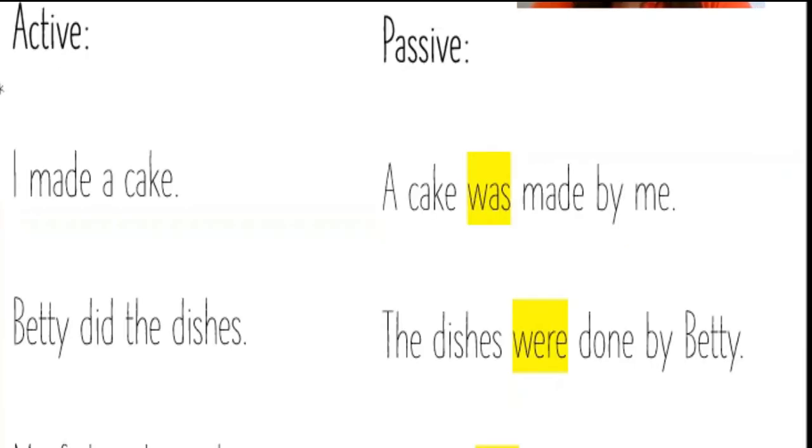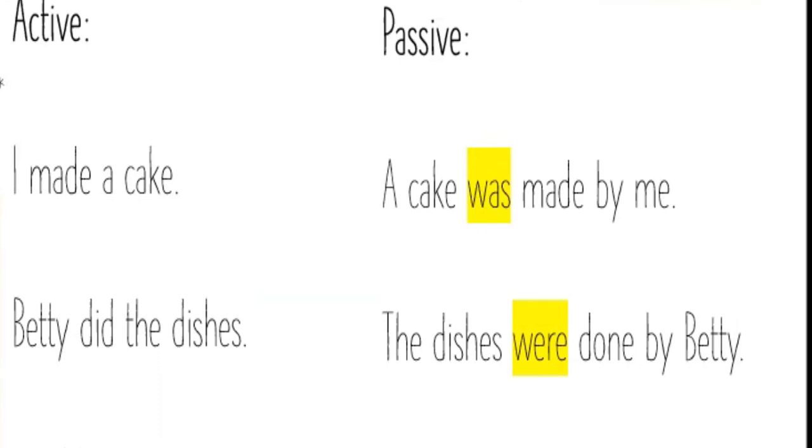How am I going to learn to identify the object? It's easy. I can ask the question, what? What did I make? A cake. What did Betty wash? Or what did Betty do? The dishes. Okay, so that's how I'm going to learn to identify the object, okay? Then we have the passive voice. In the passive voice, we have to write the verb to be in past, okay? Was or were.